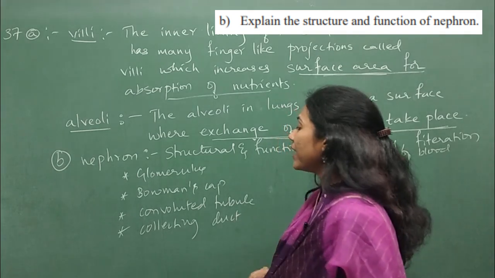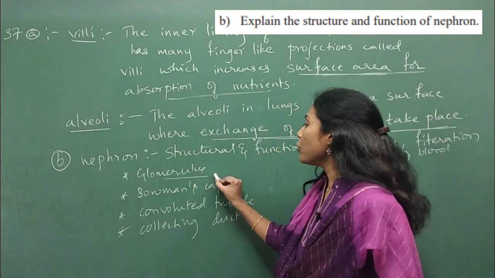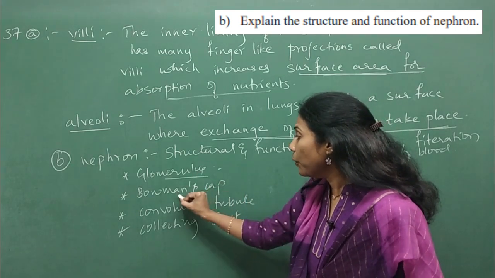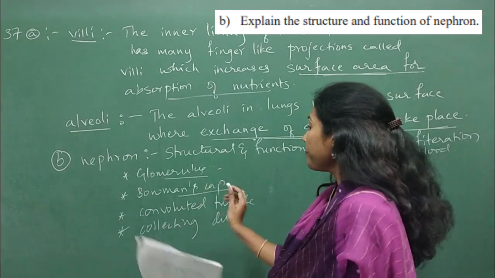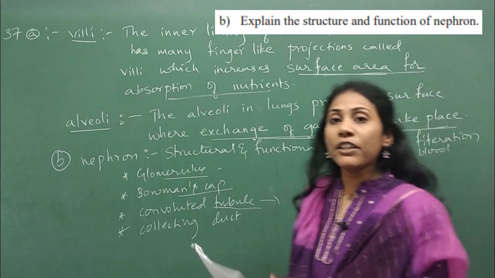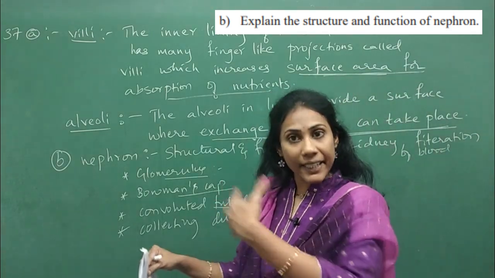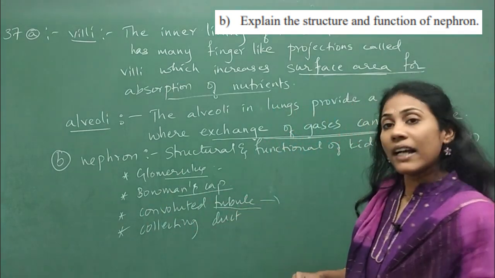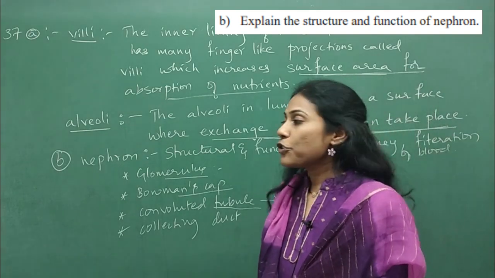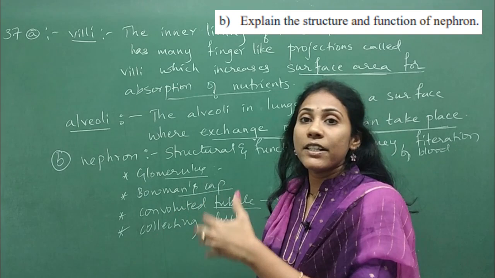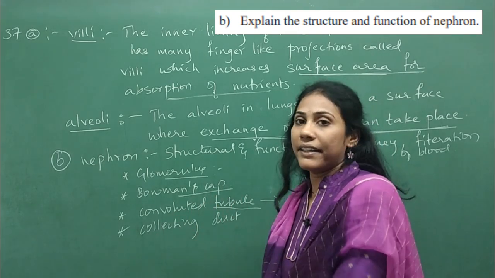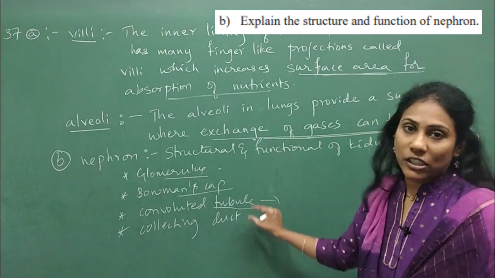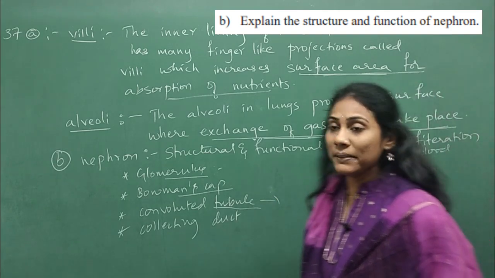So what you have to write is the function. What is the use of glomerulus? Here the major filtration takes place, right? The filtrate will enter into Bowman's capsule. Bowman's capsule collects the filtrate. Then in the tubular part, whatever nutrients had come out in urine get reabsorbed. Water reabsorption and nutrient reabsorption take place. And the collecting duct will collect the waste urine, right? Through the collecting duct only, the urine enters into ureter, then urethra, and then it comes out. All that you can mention in simple sentences as their function. So this completes your question B.